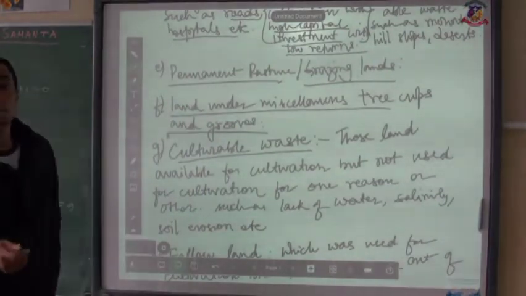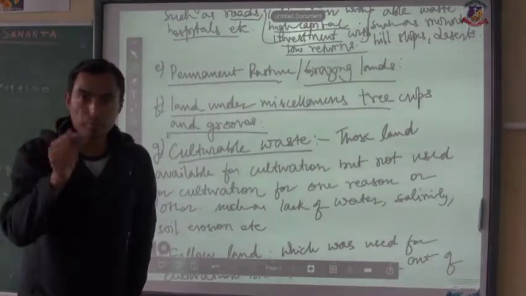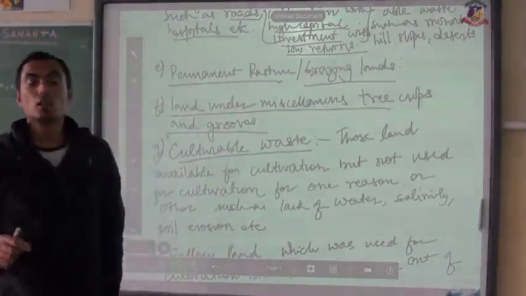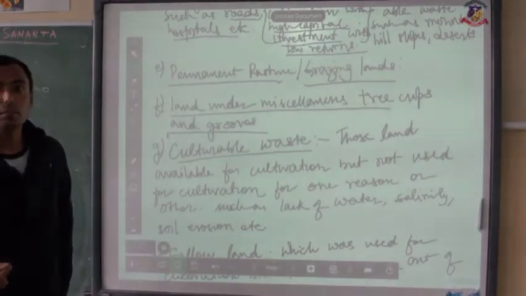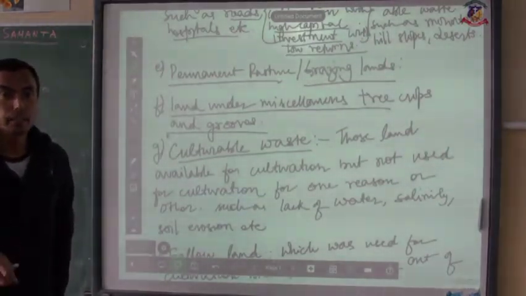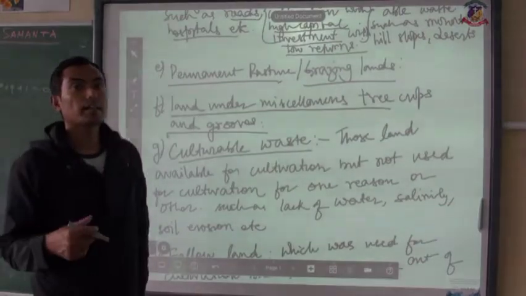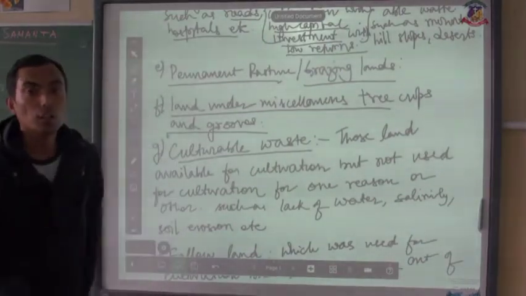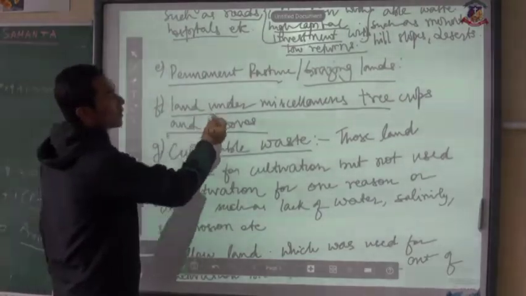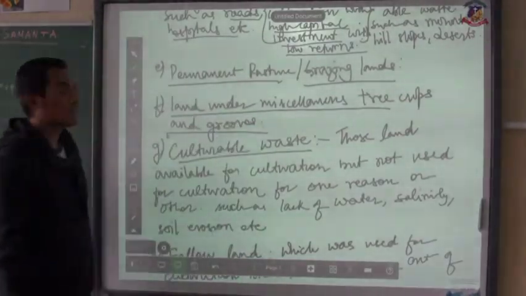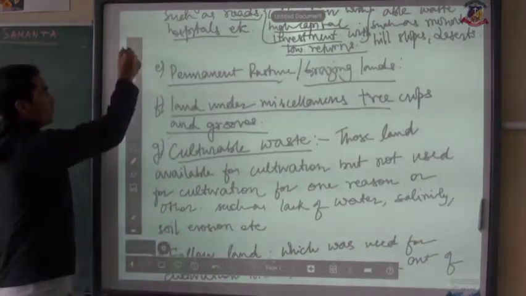In Kalimpong, especially this cardamom, the big cardamom, the ginger. Now those cultivations take place to earn some extra money. It means when they sell it in the market, they get a huge return, and those areas also come under land under miscellaneous tree crops and groves.